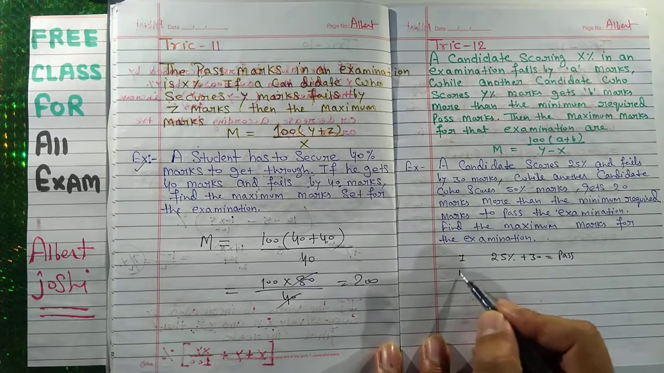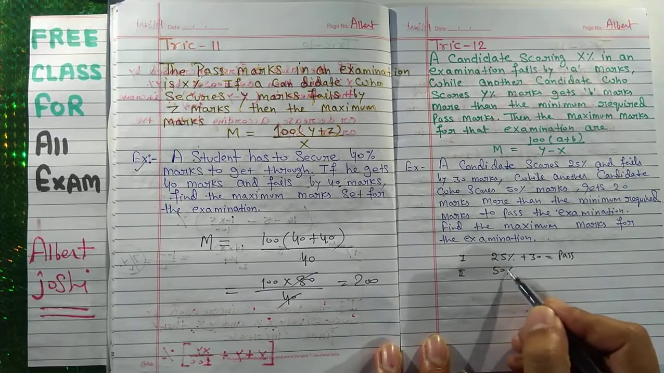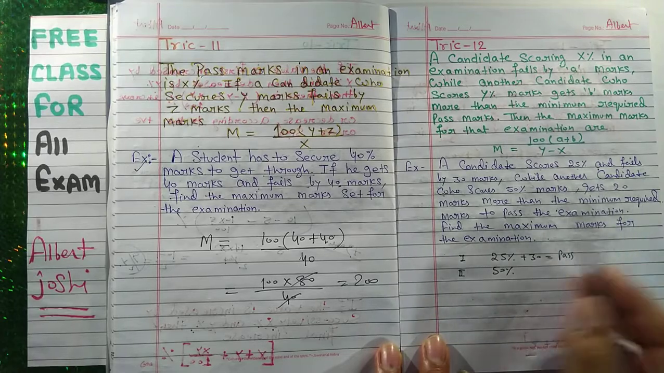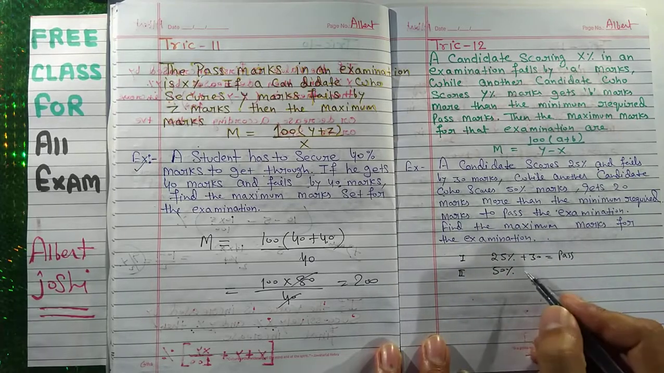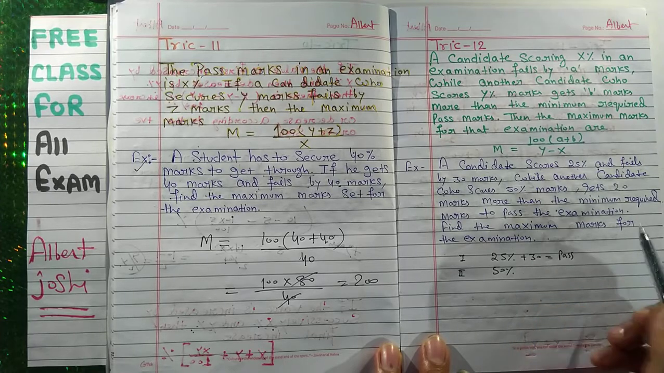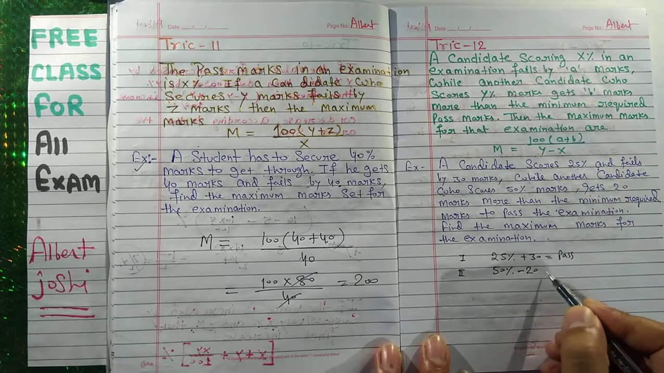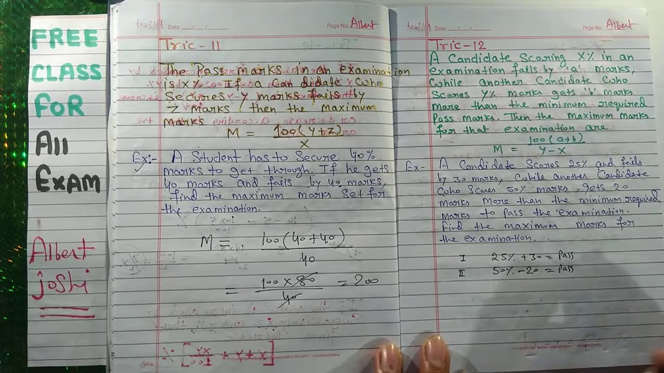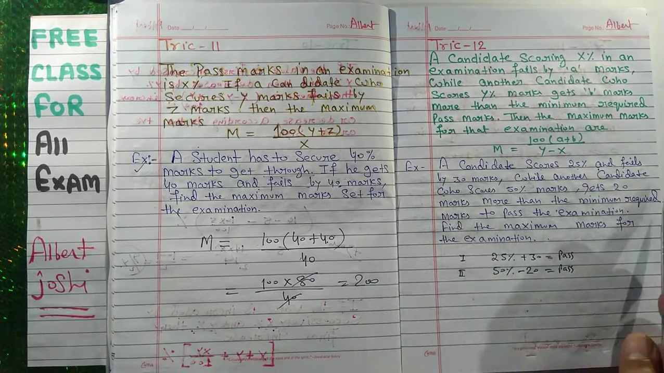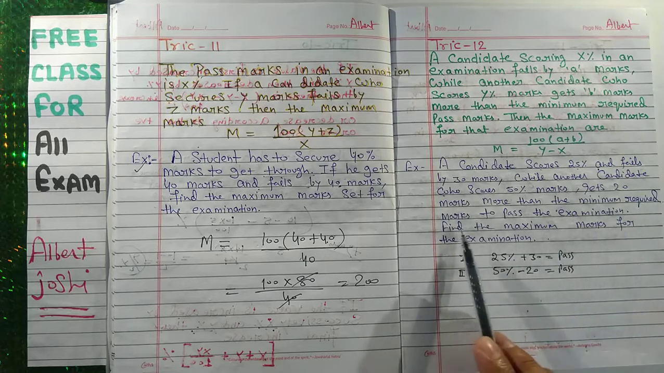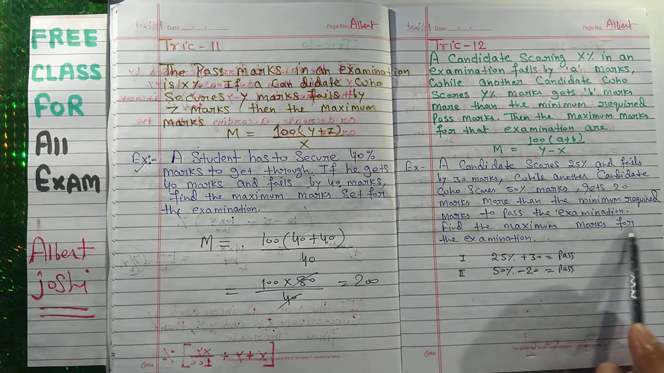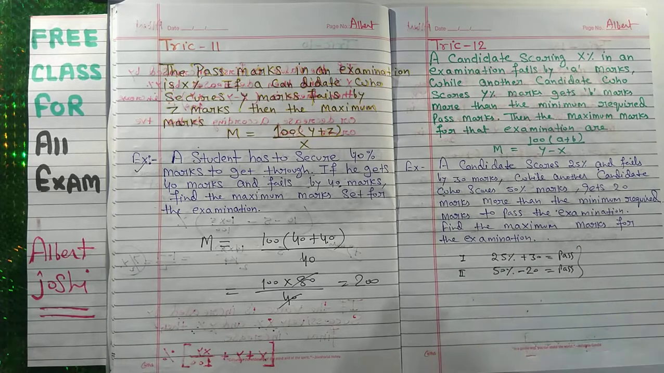While another candidate, who is the second candidate, got 50% marks, gets 20 marks more than the minimum. Means if you subtract 20, then this is again the pass marks, because he got 20 marks more than the pass of the exam. Find the maximum marks for the examination. What is the maximum marks? So you have two equations, one is this and second is this. If you solve it, then you will get the result. This is the high school method, but we are using this method.